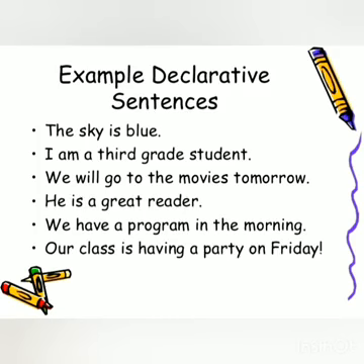Examples of declarative sentences are: The sky is blue. I am a third grade student. We will go to the movies tomorrow. He is a great reader. We have a program in the morning. Our class is having a party on Friday. Student, you can see that all the sentences started with a capital letter, and all the sentences end with a full stop.